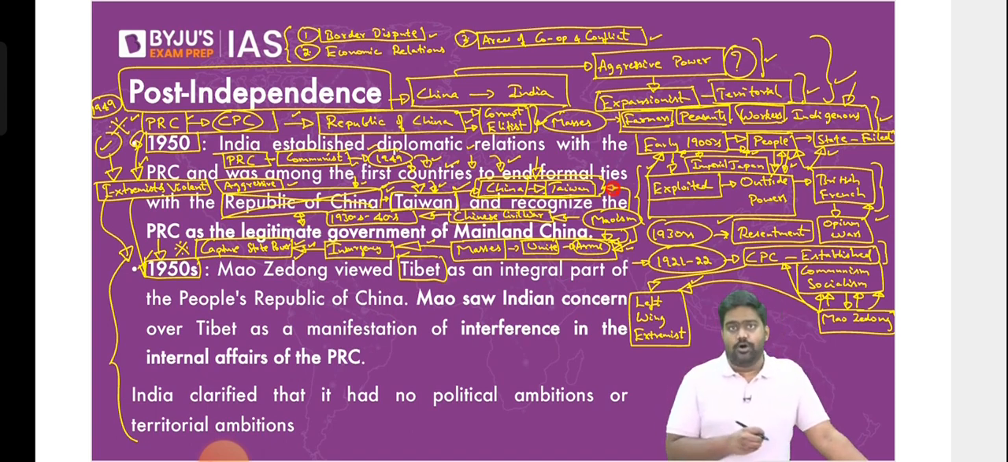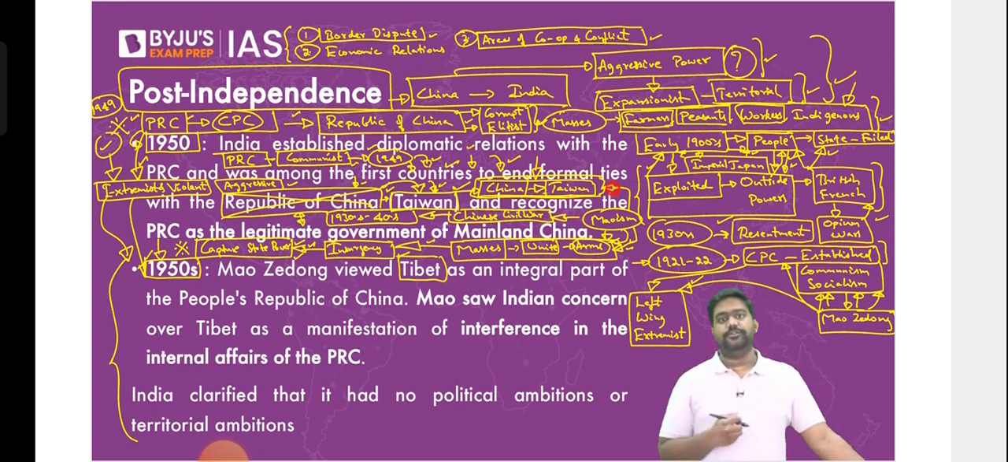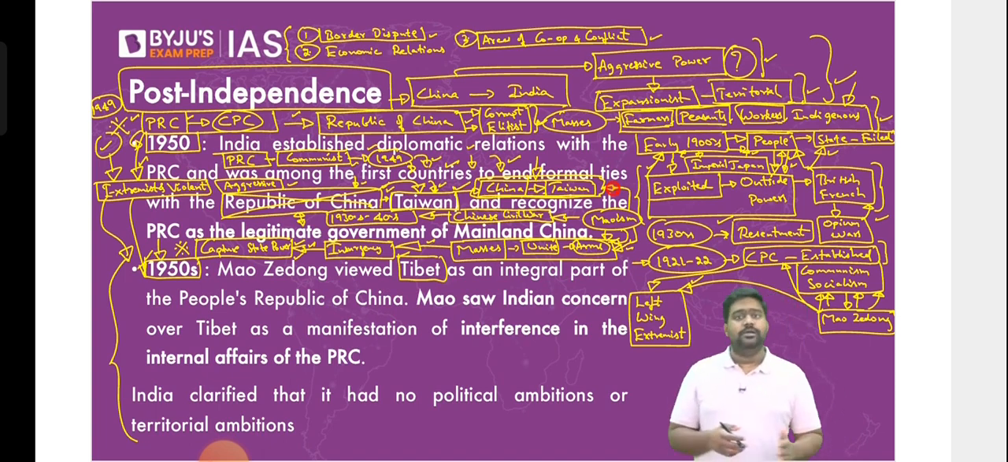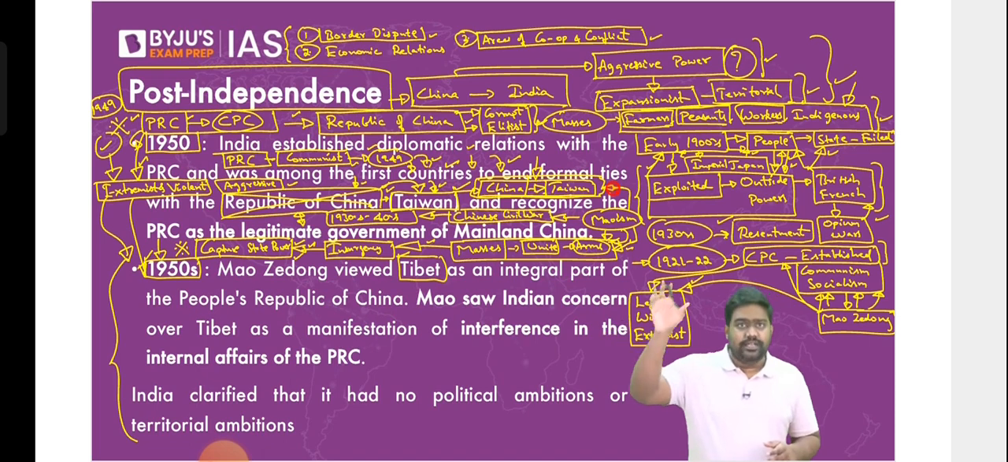That's why as soon as the PRC was formed, its first priority was to expand its territory. All right, the PRC was actually a smaller country. It didn't even have borders with India. Please remember, when the PRC was formed, China did not have borders with India. The PRC was a much smaller country in East Asia.